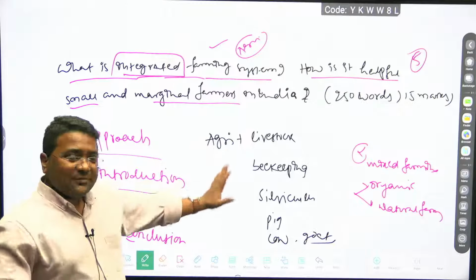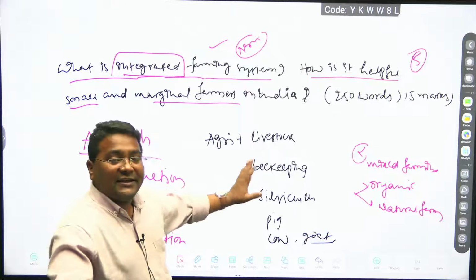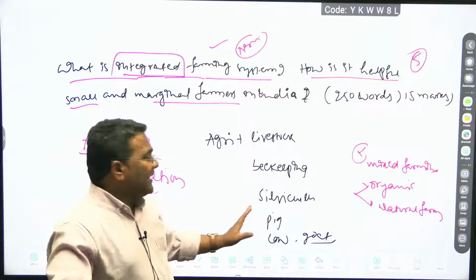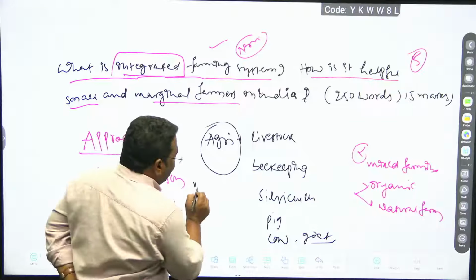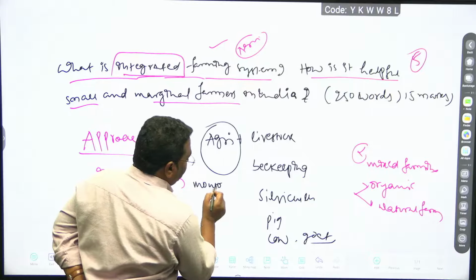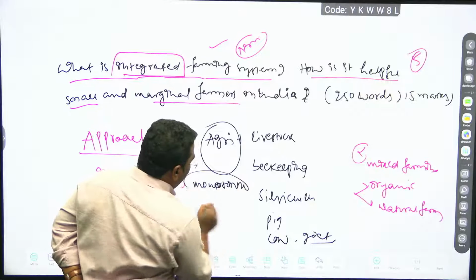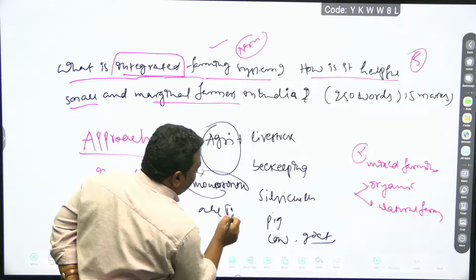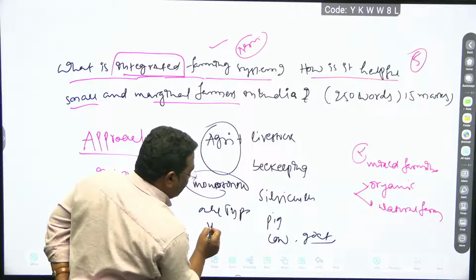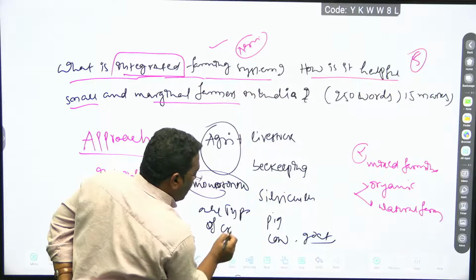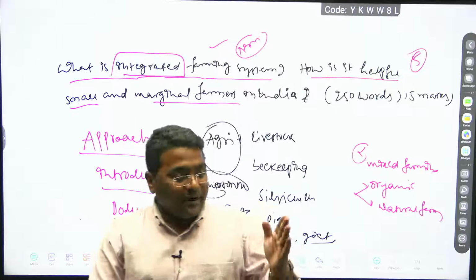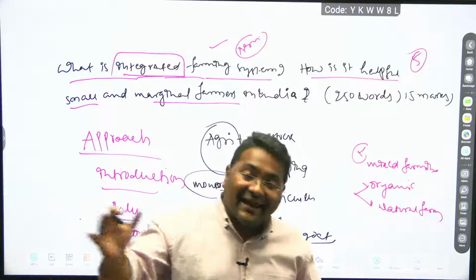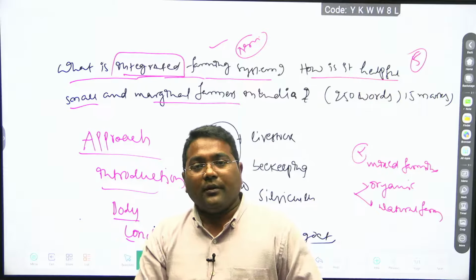So agriculture plus livestock is being cultivated here, because if you are practicing only agriculture, it is kind of monotonous. It means only one type of cropping, one type of crop you are practicing. But when it comes to integrated farming, apart from agriculture, you are taking the allied sector also.